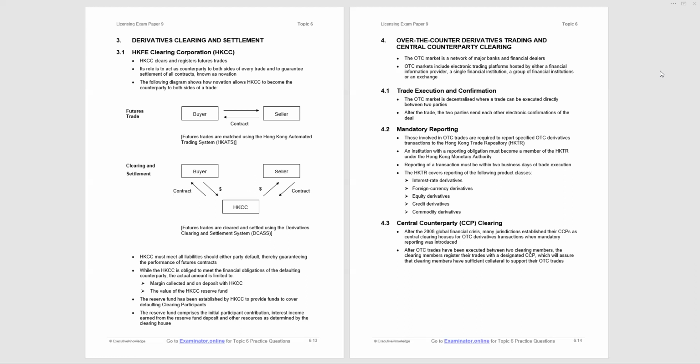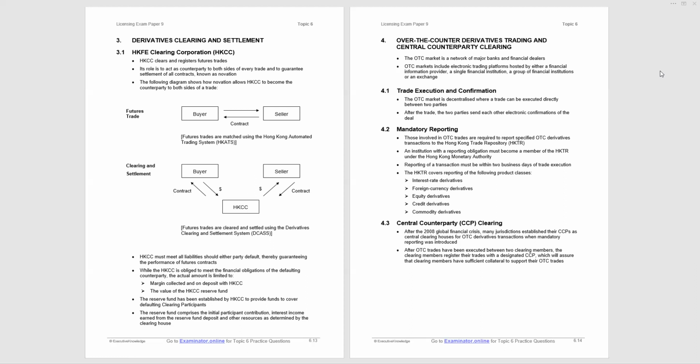So please remember those two aspects. You have to become a member of the Hong Kong Trade Repository, which is part of the Hong Kong Monetary Authority. You do not have to become a member of the Hong Kong Monetary Authority. Reporting a transaction must be within 2 business days of the trade execution. Please be aware of that.